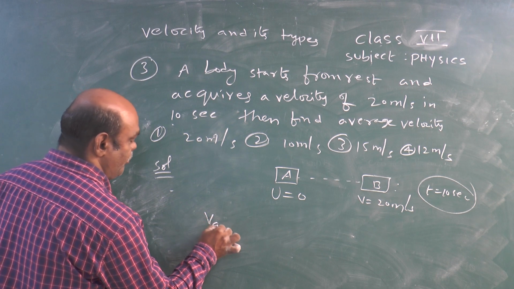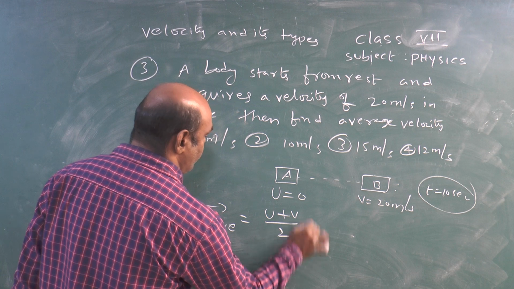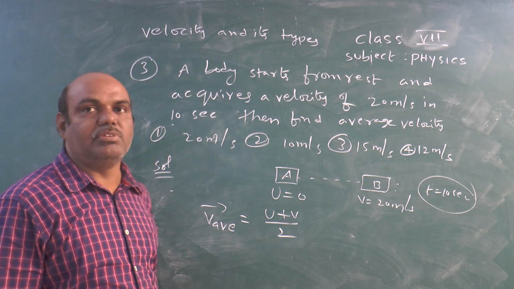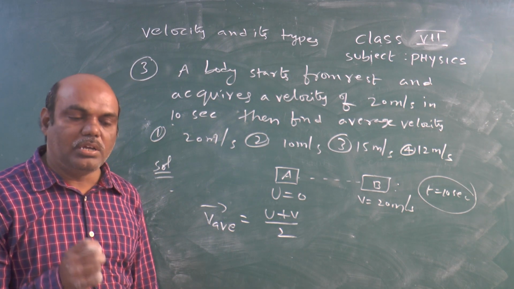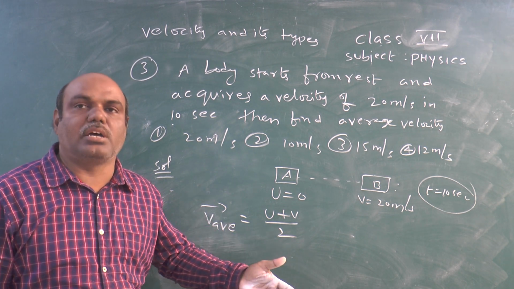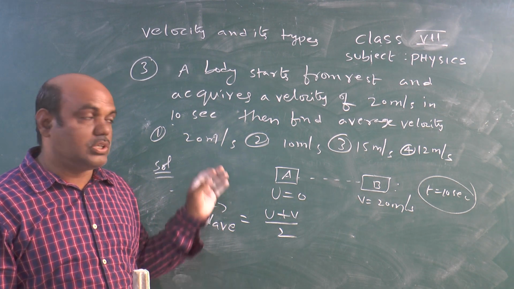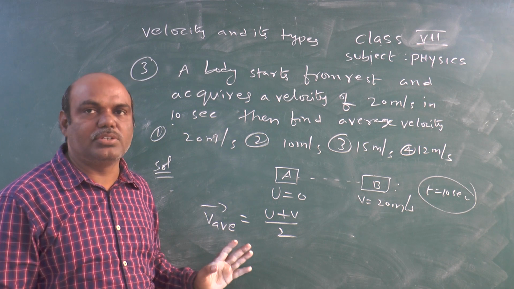So here V average equal to U plus V by 2, because in this problem initial and final velocity is given. But average velocity, another formula is total displacement by total time taken. So in this no displacement value is given.